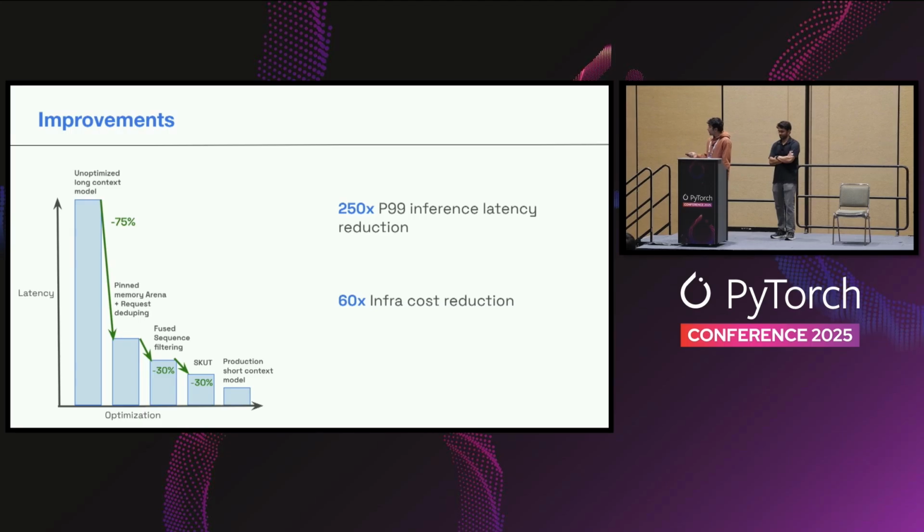So summarizing all the improvements we covered so far, we started off with this very unoptimized long context model that was blowing up our latency. We reduced it by 75% using memory arena and request deduping. Then we stacked our custom Triton kernels, which reduced it by 30% and then 30% further with our SKUT implementation. So overall, this resulted in around 250x P99 end-to-end inference latency reduction and significant infra cost reduction for us.